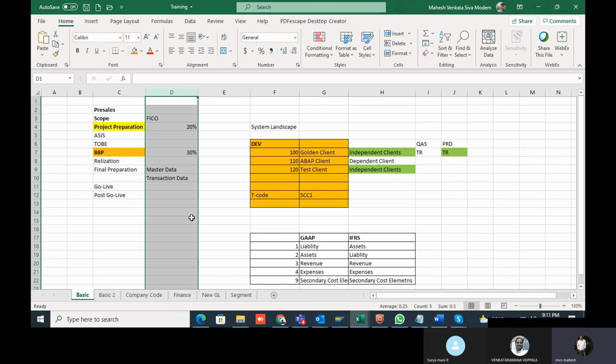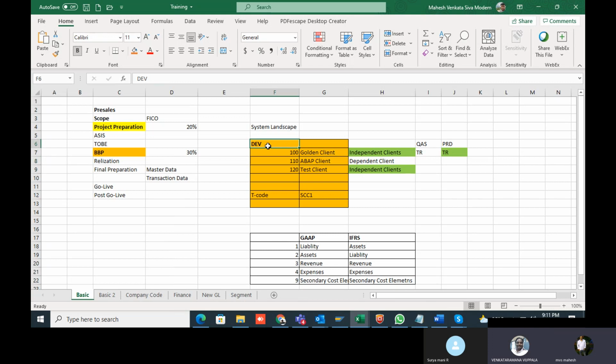Again, if I explain it to you, you will get bored. That's why I will start with the basic things in SAP, like what is the landscape of SAP. Whenever you start any implementation, the first question you need to ask the client is to finalize the landscape of your system. Landscape is nothing but your different servers: development, quality, and production. We have three landscapes.